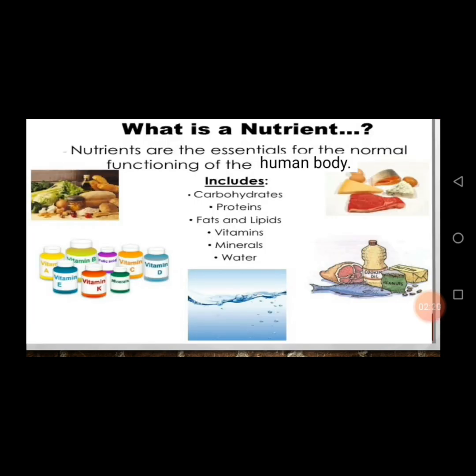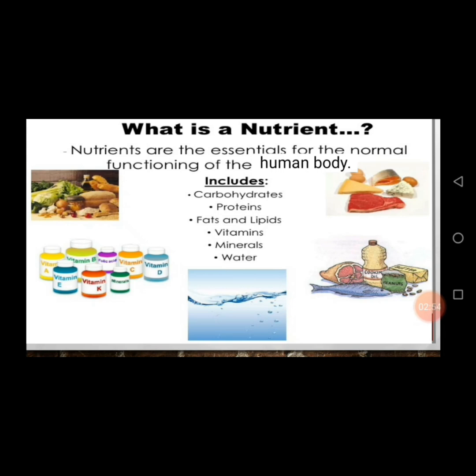Now, before I talk about what a nutrient is, let me quickly define what nutrition simply means. In science, nutrition is simply the intake of food materials or food substances in form of solids or liquids in order to nourish the body. Nutrients are the essentials for the normal functioning of the human body. They are essential. They are required for us to stay healthy, to stay alive, to carry out our functions.